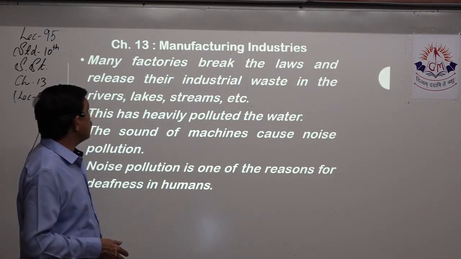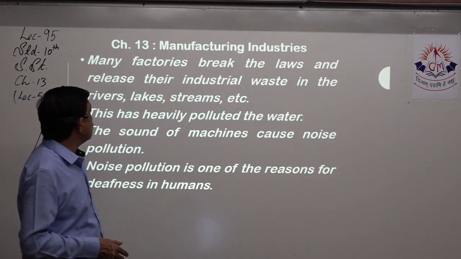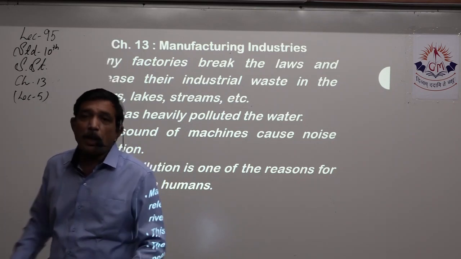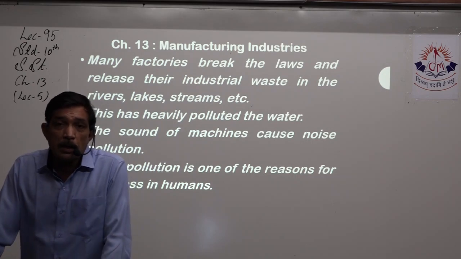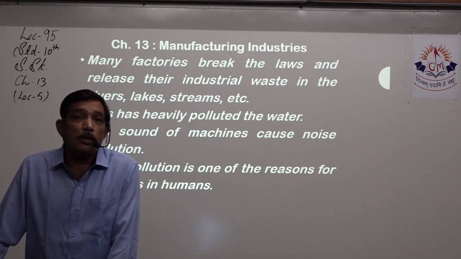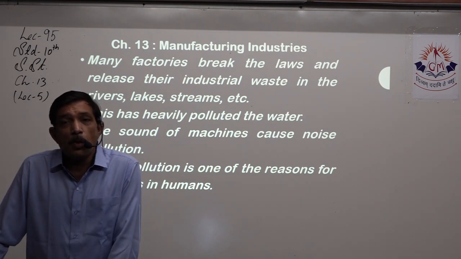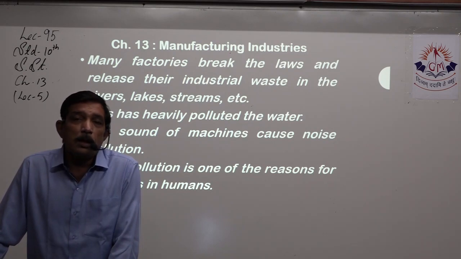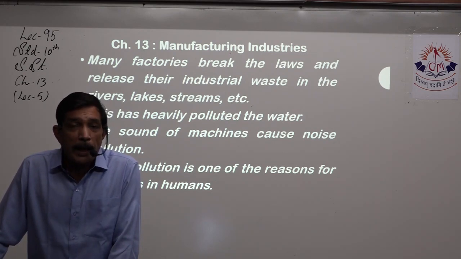Many factories break the law and release their industrial waste in the rivers, lakes, and streams. Nowadays, the rules and regulations have become very, very strict. Yes, without proper water treatment, without proper treatment of the gases, neither smoke nor polluted water should be allowed to be released in the air or water.